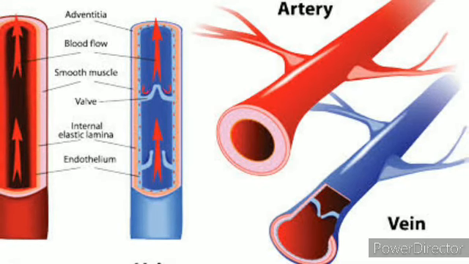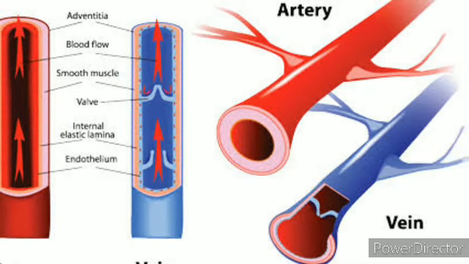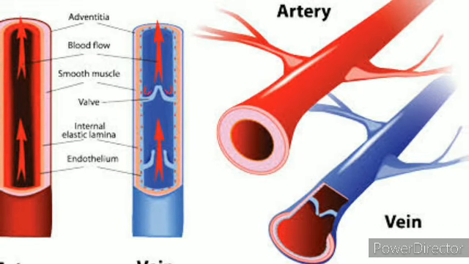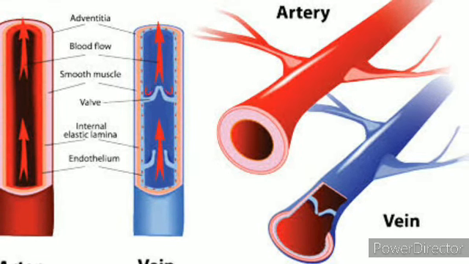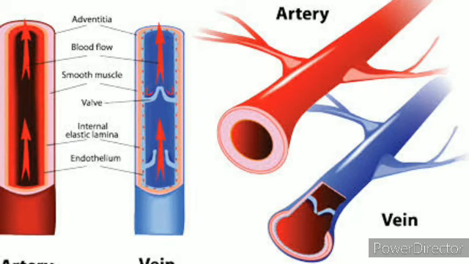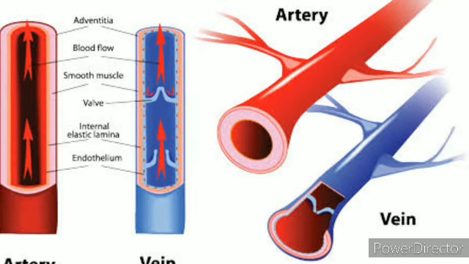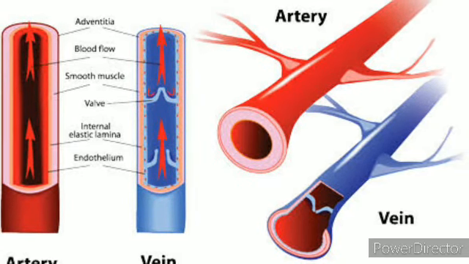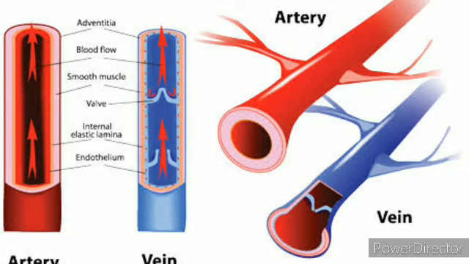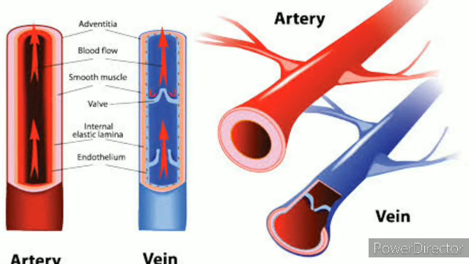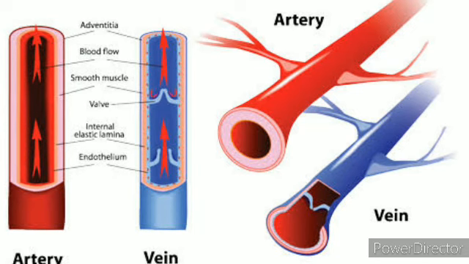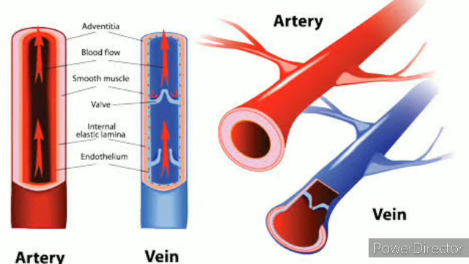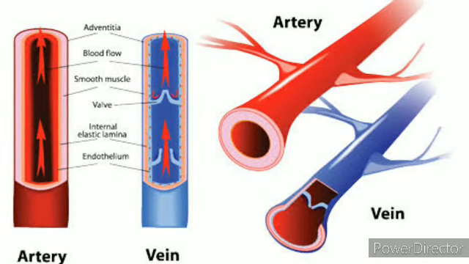The last one we have is veins. The capillaries join up to form the veins. Veins carry deoxygenated blood, that means carbon dioxide rich blood, and this blood comes back to the heart. Veins have thin walls. They have valves also, which allow the blood to flow only towards the heart.